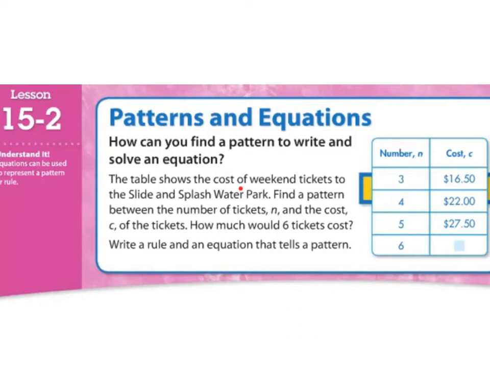So the table to our right shows the cost of weekend tickets to the Slide and Splash water park. Find a pattern between the number of tickets, N, and the cost of tickets, C. How much would 6 tickets cost? I see that we have a blank right here. Write a rule and an equation that tells a pattern.